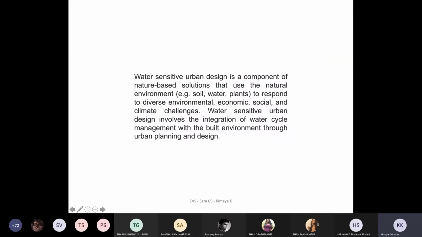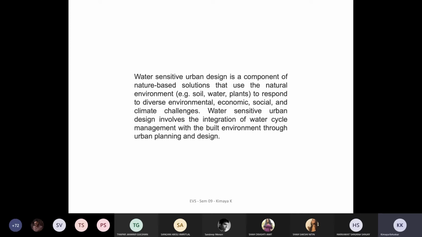Whenever we talk about sensitive urban design, it's basically a component of nature based solutions wherein you deeply look at the soil, water, and the plant. So, your site analysis becomes very important because you need to understand the topography, the geology of the place, the hydrology and as well as the vegetation. So the whole physiology matters, and to respond to diverse environmental, economic, and social and climate challenges, wherein you do